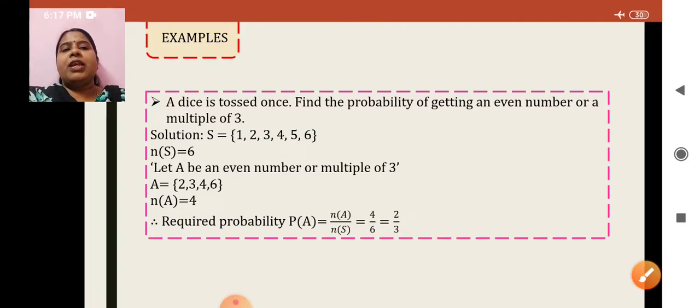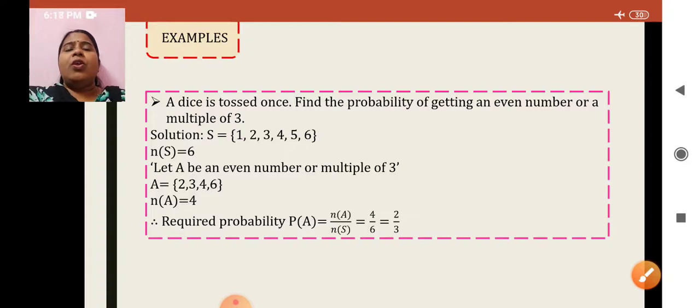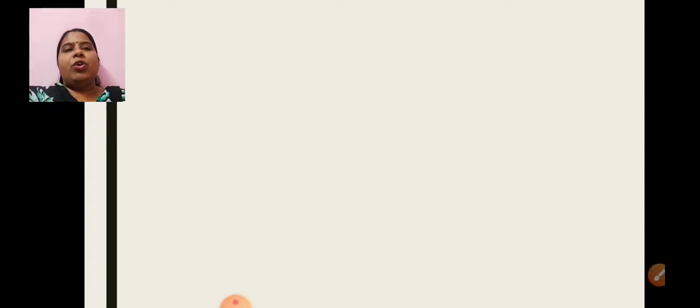Probability formula is n of A upon n of S. So 4 upon 6. And now a very important thing, if you can reduce this, you have to reduce it further. If you don't do it in the board exam, marks will be deducted. So 2 2s are 4 and 2 3s are 6. So the answer is 2 upon 3. Okay, no need to convert it into a decimal, but if a fraction can be reduced, you have to reduce it. Right? So this was an easy sum based on one die tossed.